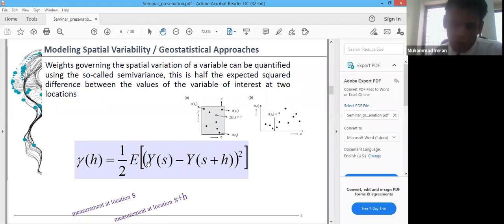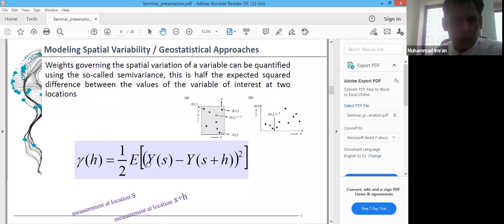So y could be crop yield, y could be pH value, y could be some pollution variable, or some groundwater quality parameter. Anything that is varying in space and time is basically y. Here in this context, we are using crop yield as y.